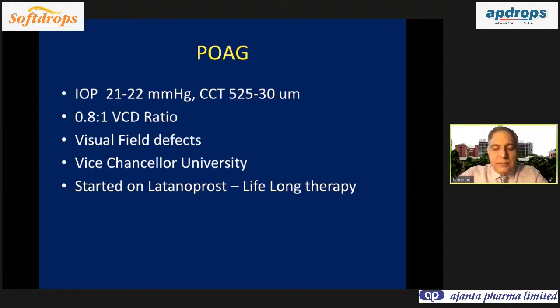So let me start with a practical case presentation of somebody who recently visited me. This was the vice chancellor of a major academic university in India, and he came with a pressure of 21 to 22 and a corneal thickness of 525 to 530 micron in the right and left eye. Vertical cup-disc ratio looked to be 0.8 to 1, and he was already started on latanoprost therapy, which is of course a lifelong therapy. He came to me for a second opinion,